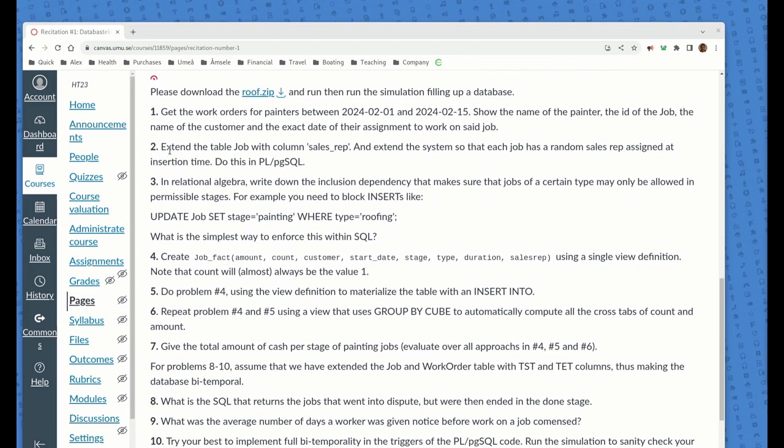The second one is to extend the table for job to include a column for the sales rep. And I definitely don't want you guys to touch the Python code. The Python code should stay stable, and you should only be doing your work in the PL/pgSQL code. Just randomly assign a sales rep to each job as it's coming in, at insertion time.